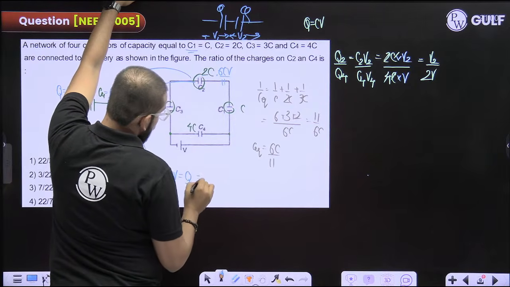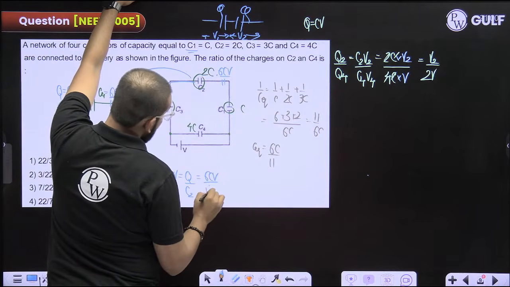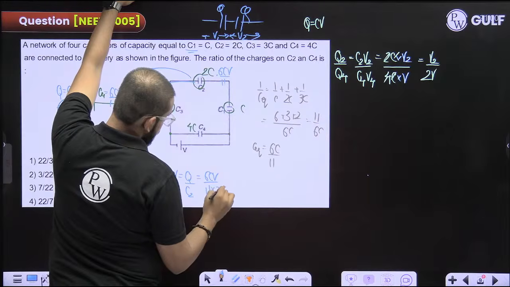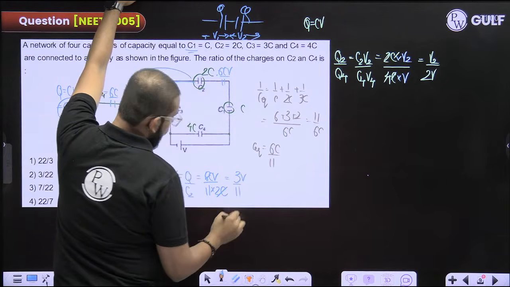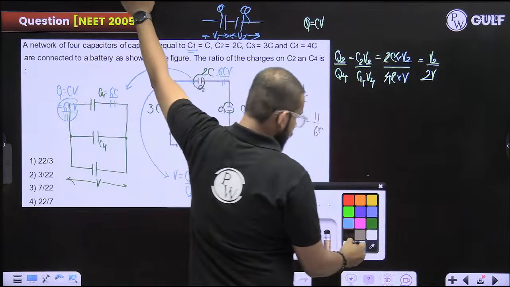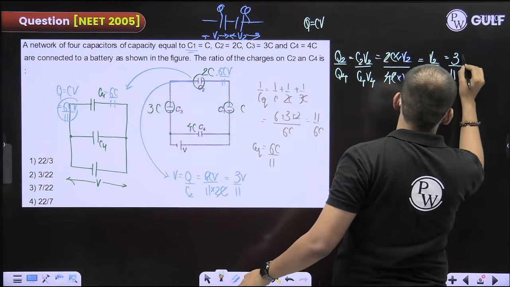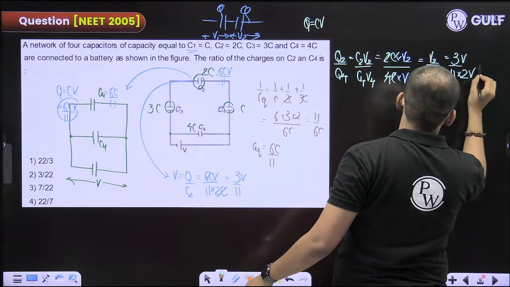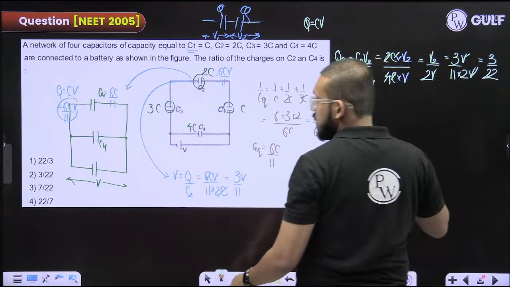Charge is 6CV by 11, capacitance is 3C by 11, so substitute here. C and V get cancelled out. 3 by 22. Is this in the options?